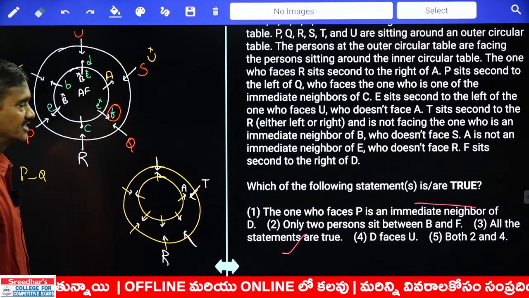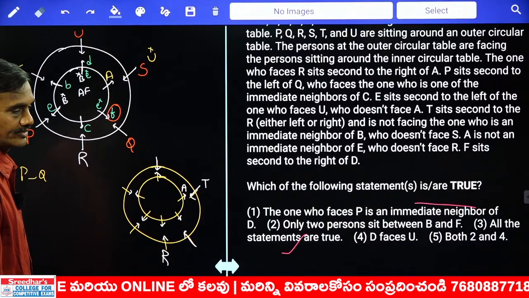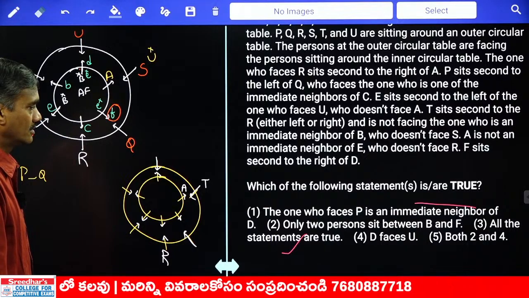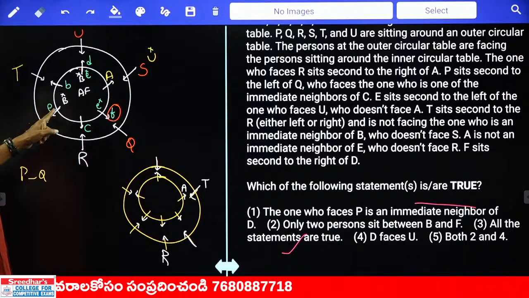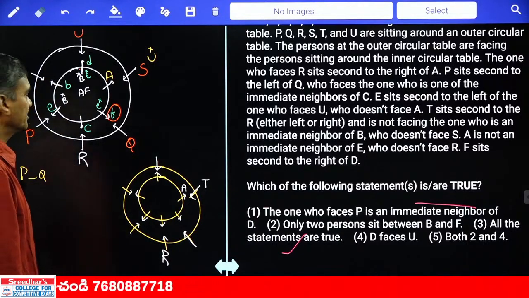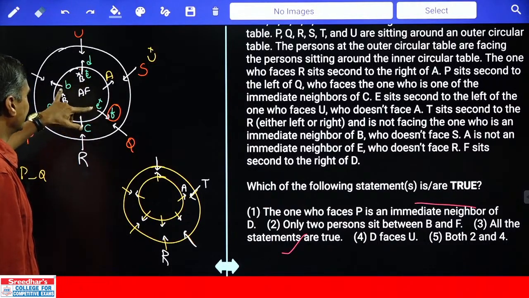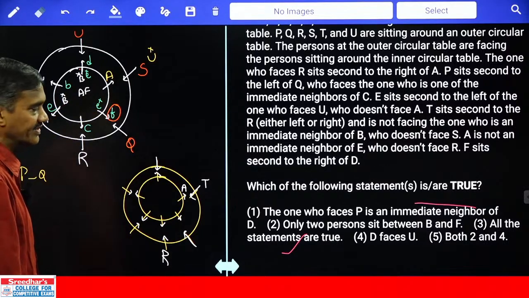Which of the following statements is true? The one who faces P is an immediate neighbor of D. The one who is facing P is an immediate neighbor of D, that is false. And only two persons are in between B and F. Two in between B and F, that is definitely true, because B and F are opposite to each other, and the second one is definitely true.